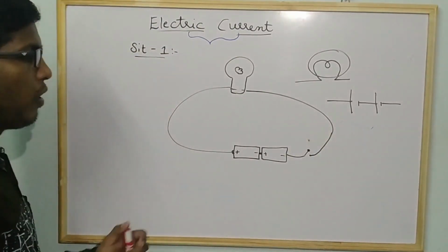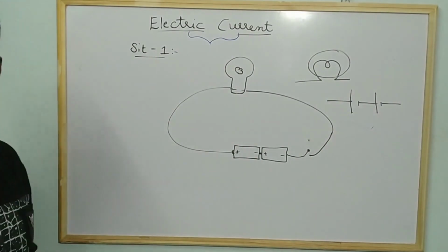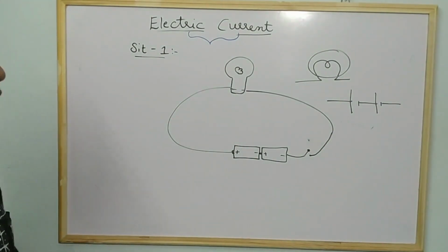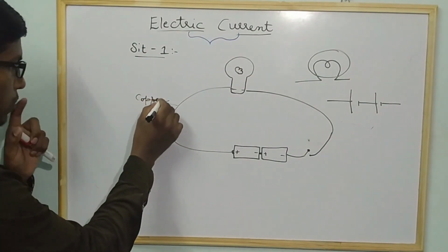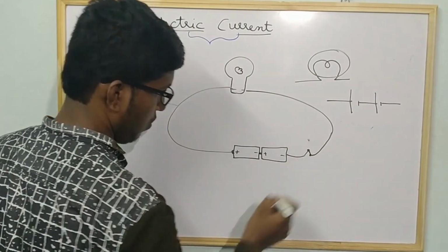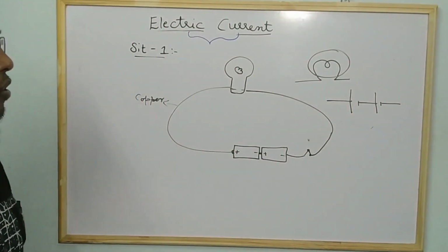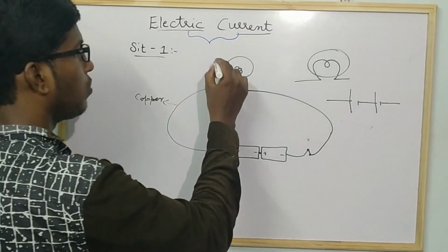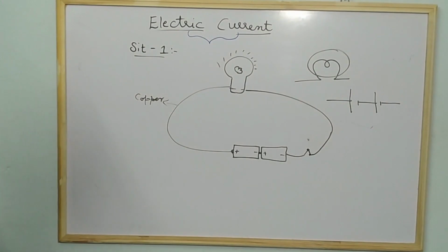Now he is saying, take a bulb, battery, switch and insulated copper wires. Assume that this is a copper wire. Now connect the terminals of the battery to the copper wire and the switch. Now what do you observe? Whenever the switch is on, we observe that the bulb glows.